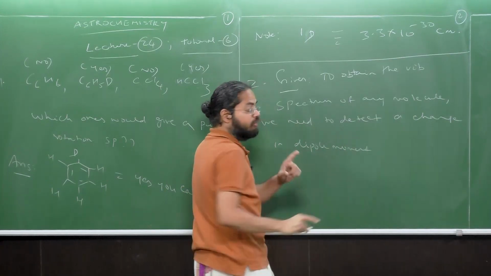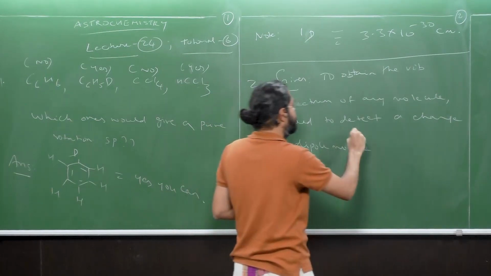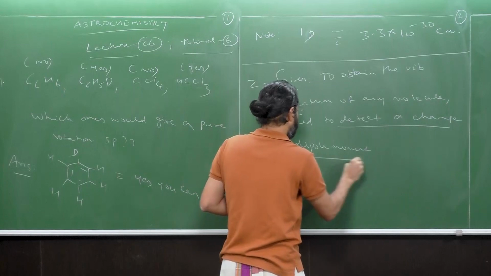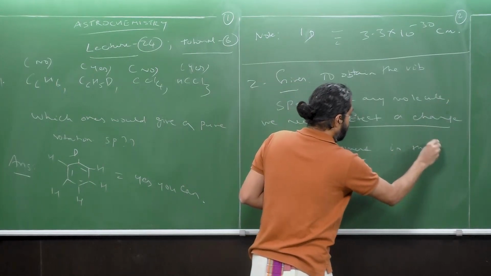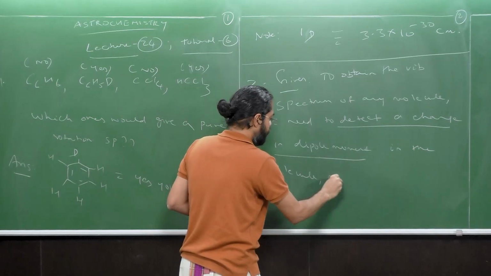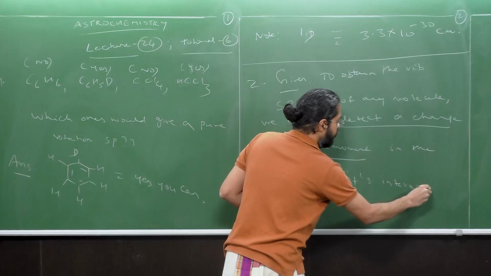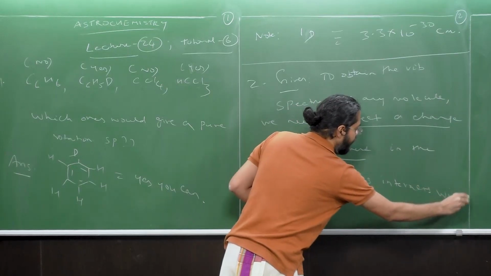Please note a very important point here. We need to detect a change in net dipole moment in the molecule as it interacts with light.